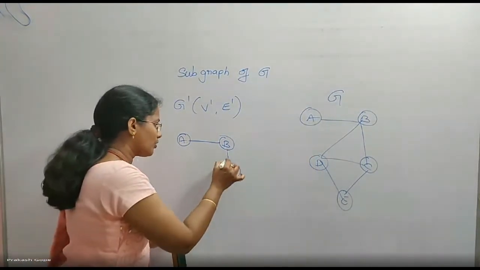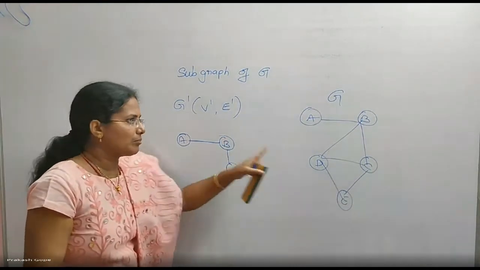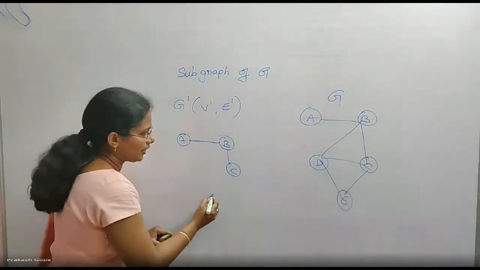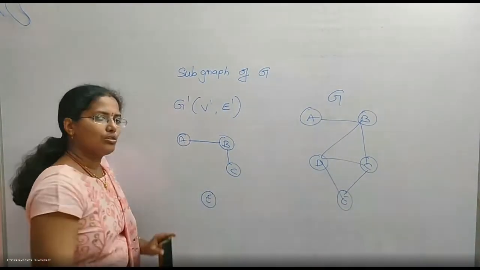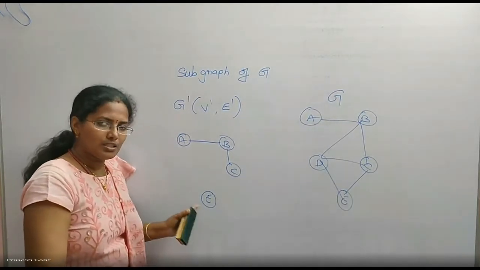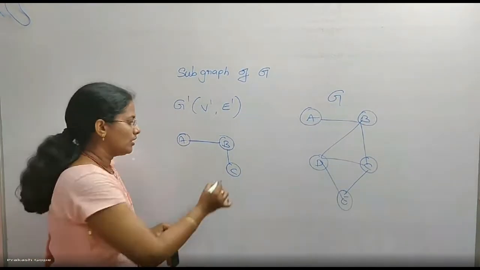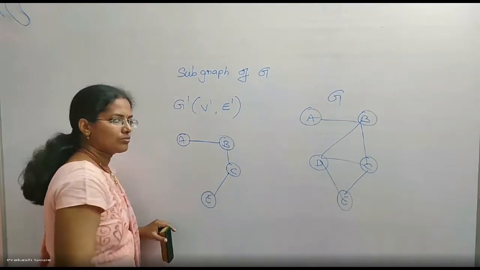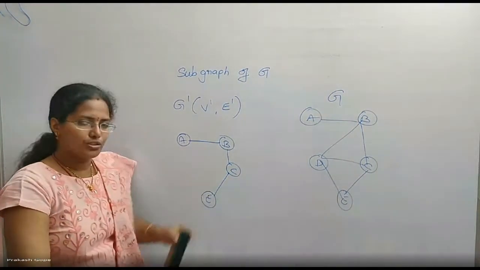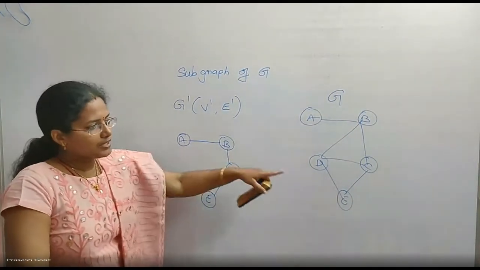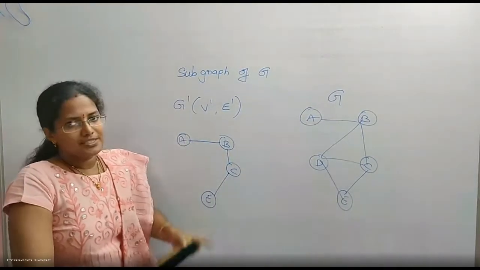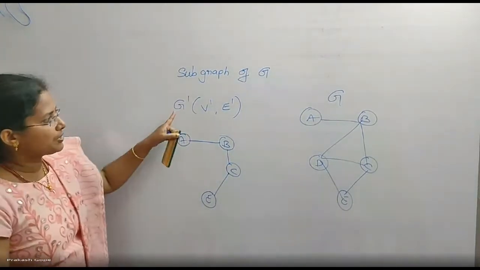I can pick up this one also. Yes, it is also a subgraph of this one. I will take one more vertex also. This is also a subgraph, disconnected, but this is a subgraph of G. I can pick up this one also. It's a subgraph of original graph G. So subset of vertices and subset of edges is called a subgraph of G, represented with G dash.